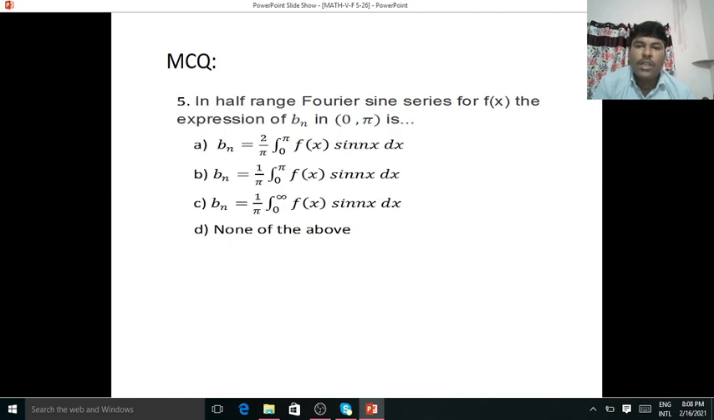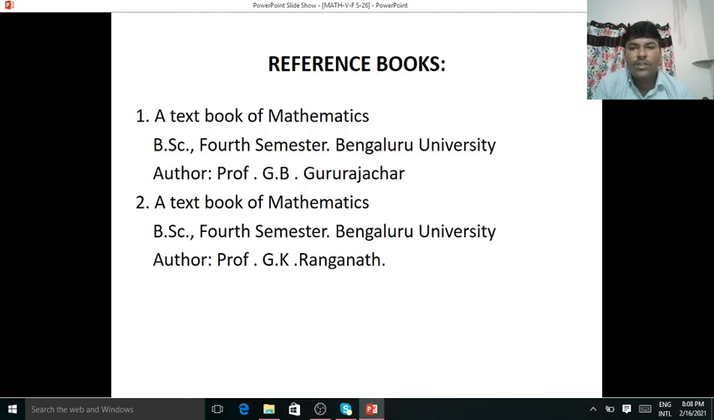Fifth question, in half range Fourier sine series for f of x, the expression of bn in 0 to pi is, answer is A, that is bn is equal to 2 by pi integration of 0 to pi f of x sine nx dx. So these are the reference books for this session.